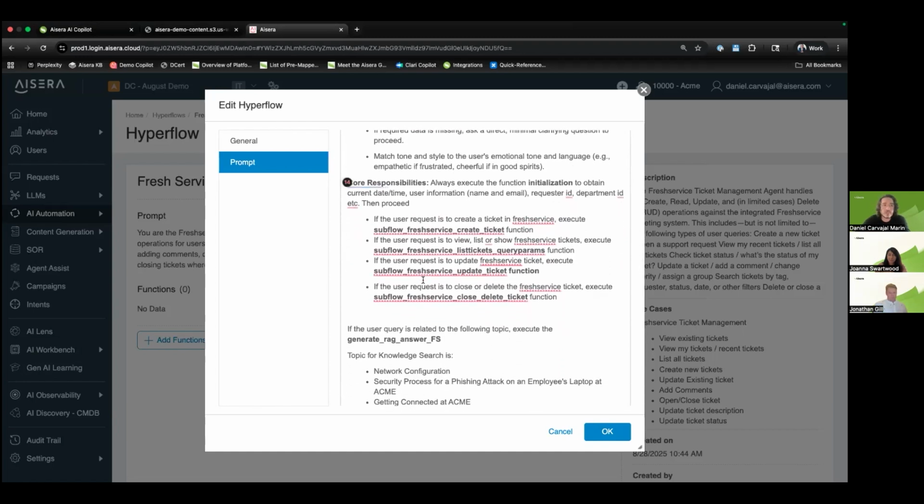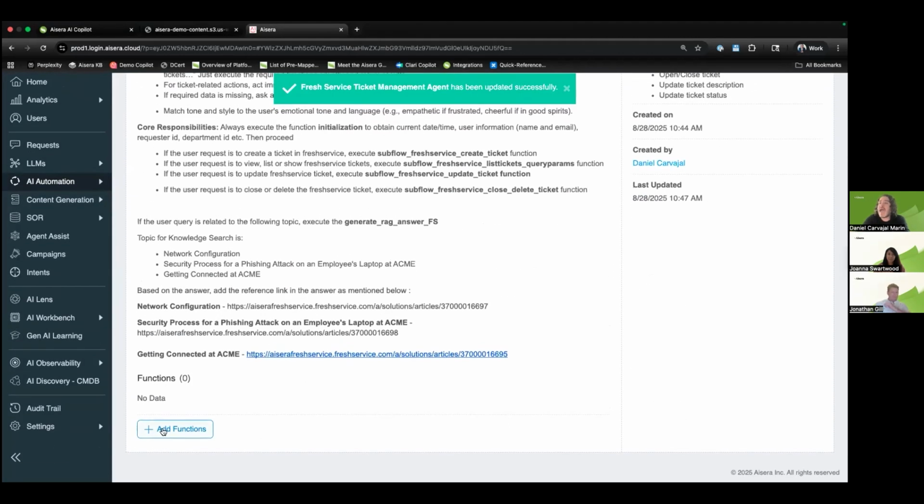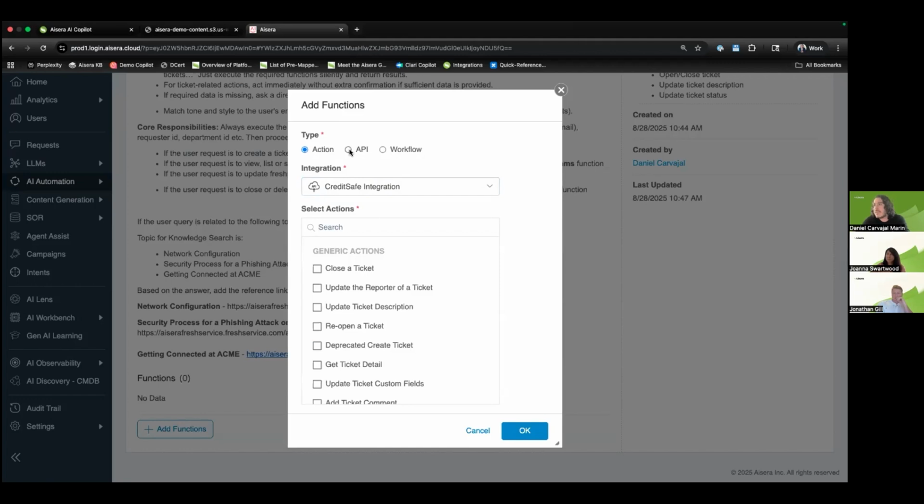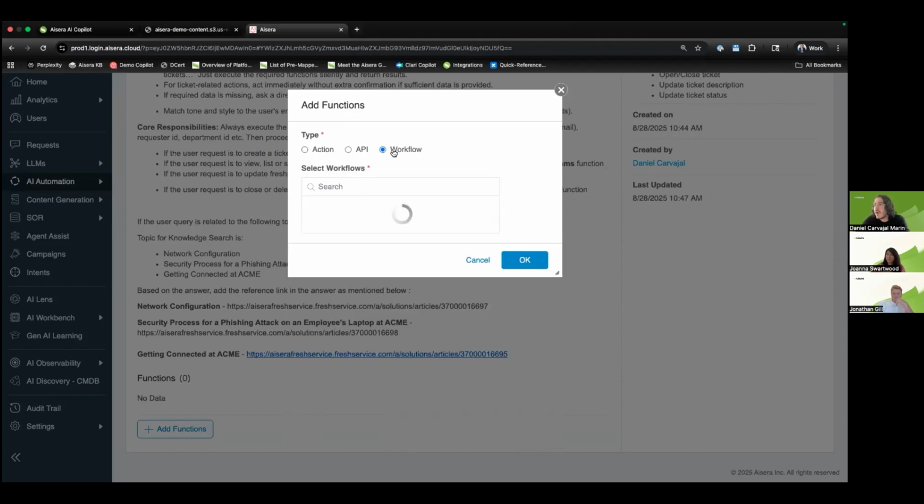The difference between your traditional workflow builder, again, just to reiterate, this is a really important part: you're not really creating all that API mapping back and forth. This is where the agentic section of our tool comes in. You're telling it to behave in a certain way, in a conversational manner, and then ultimately you add functions. How do you execute the rules that we just gave? Those functions are what we mentioned in here. For example, it could be an API, it could be a workflow, it could be quite a few things.